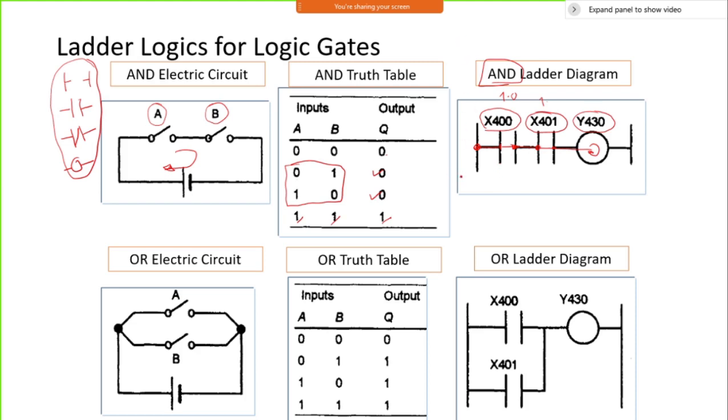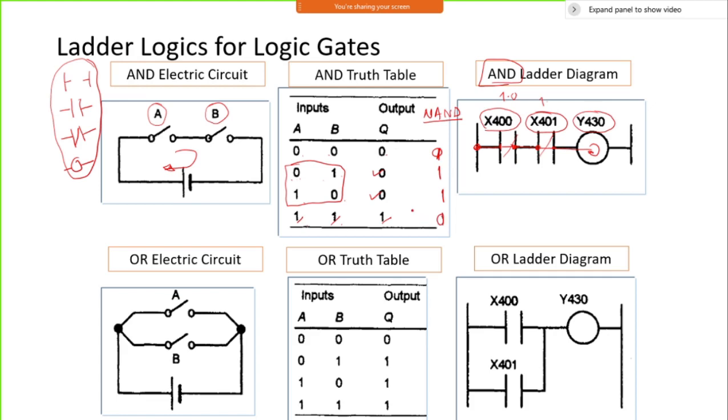Now just look at the NAND type of circuit. In a NAND circuit, I need to put the reverse of it. With inputs A and B, here is the NAND output. Let me check it out. Here both are 0, I will get 1. If any one of these is 0, I will get 1. If both are 1, I will get 0. So in that case, I need to connect this with a normally closed type of contact. If any one of these or both are 0, then it will give you 1 as an output. That is how it works.